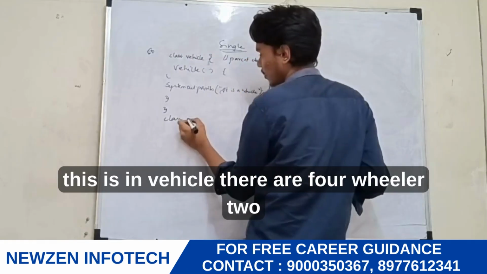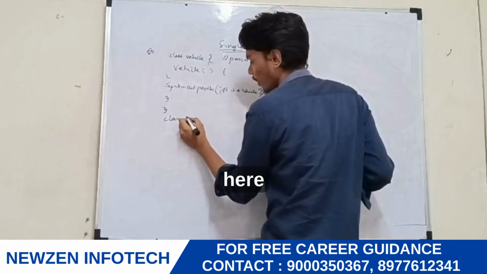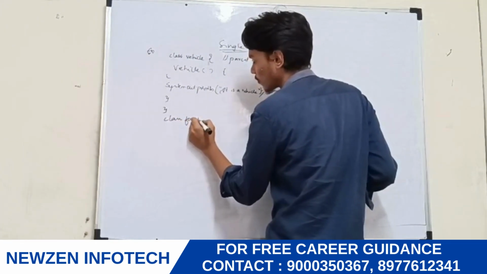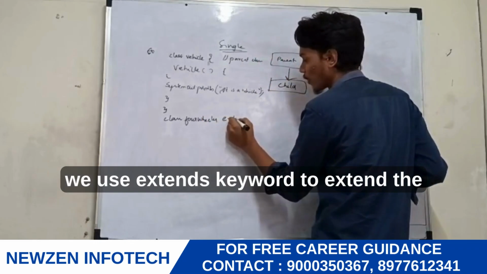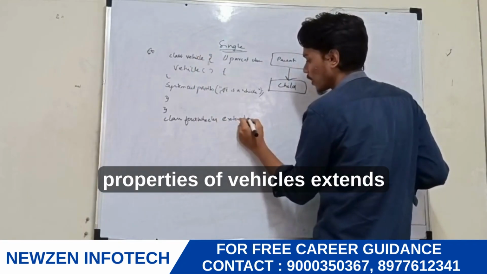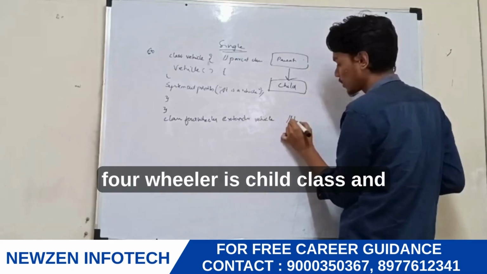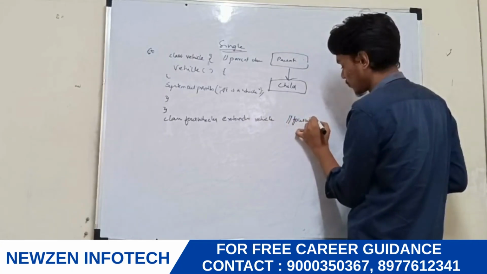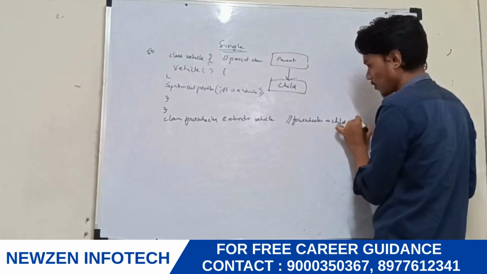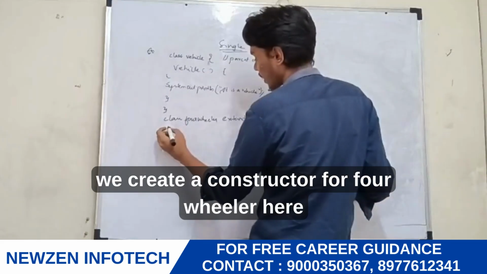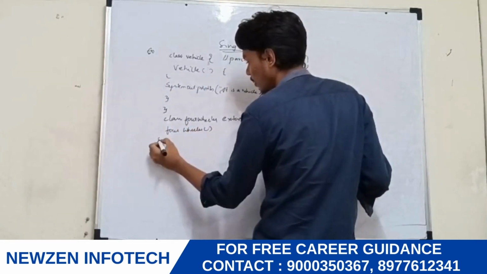In vehicle there are four wheeler, two wheeler, and three wheelers. We take four wheelers here. We use the extends keyword to extend the properties of Vehicle: extends Vehicle. Here FourWheeler is the child class. We create a constructor for FourWheeler.